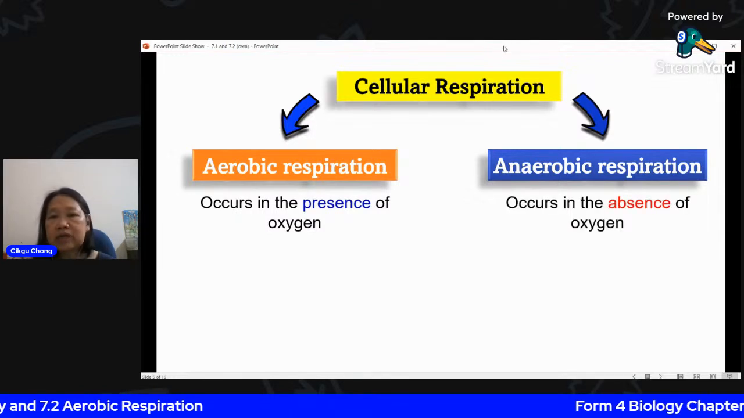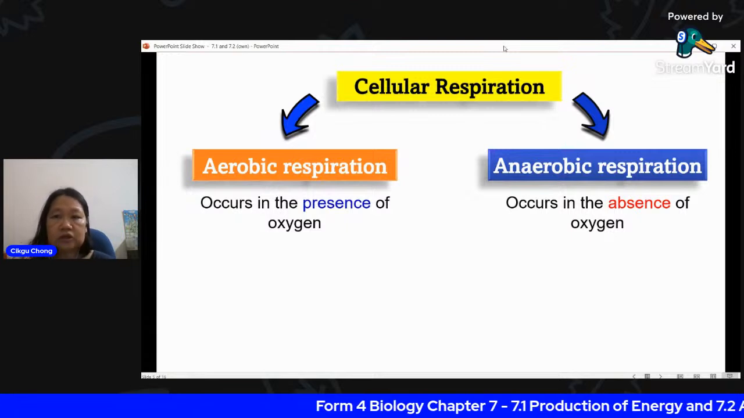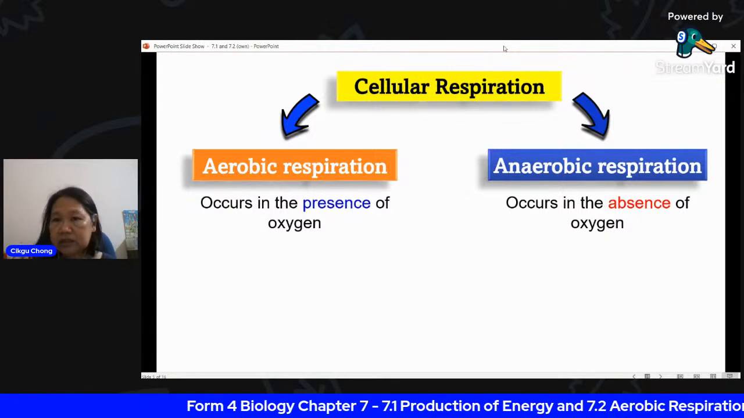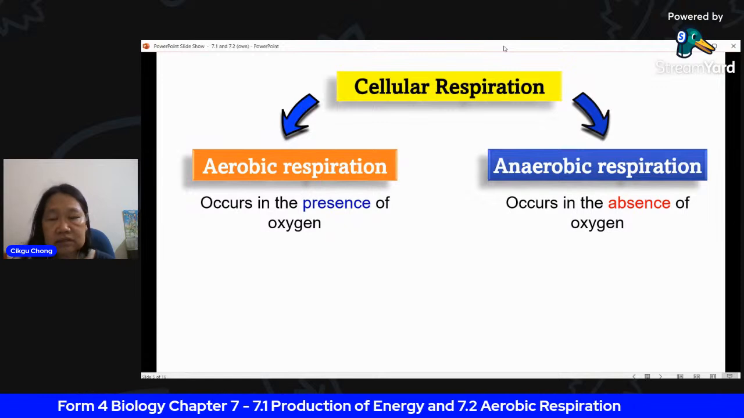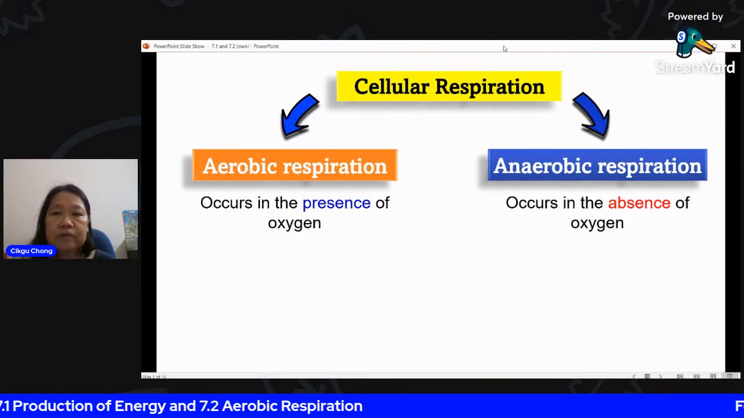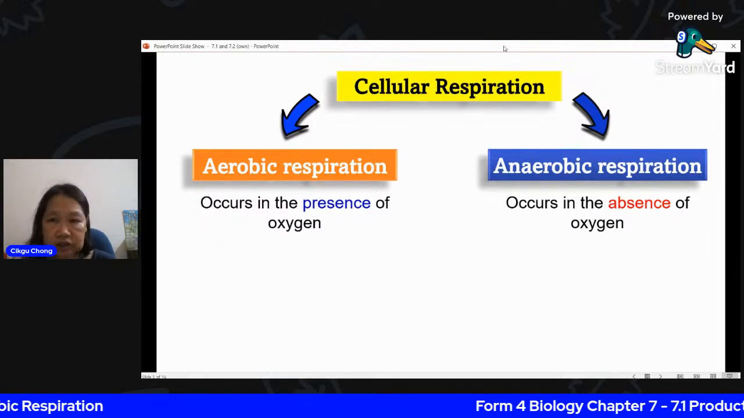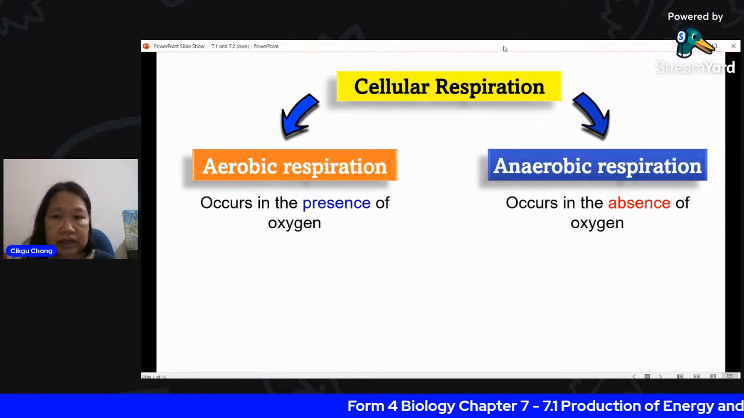So anaerobic means this is the respiration that occurs in the absence of oxygen. So without oxygen supply, certain organisms, like for example bacteria, some of these bacteria are able to carry out anaerobic respiration without the presence of oxygen. They are able to produce energy.